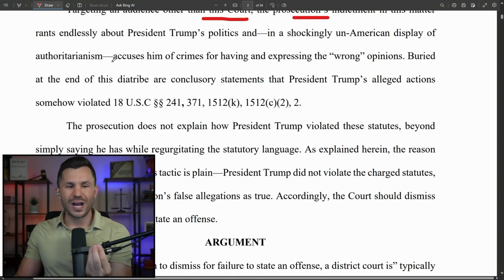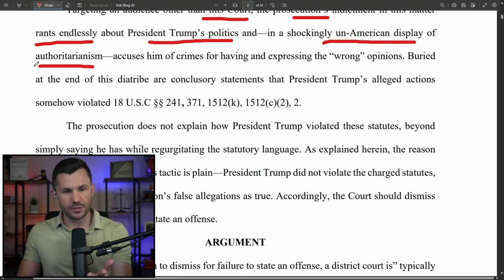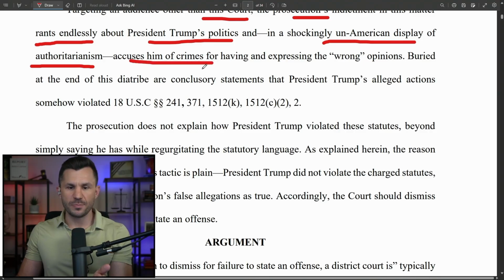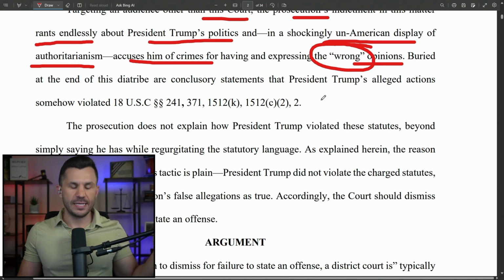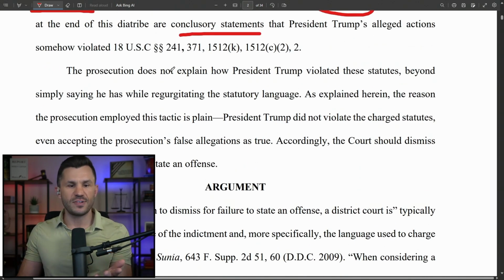They say, Your Honor, Judge Chutkan, targeting an audience other than this court, Jack Smith's indictment in this matter rants endlessly about President Trump's politics, and in a shockingly un-American display of authoritarianism, the indictment accuses Trump of crimes for having and expressing, quote, the wrong opinions. Buried at the end of this diatribe in the indictment are conclusory statements that Trump's alleged actions somehow violated these various U.S. codes.